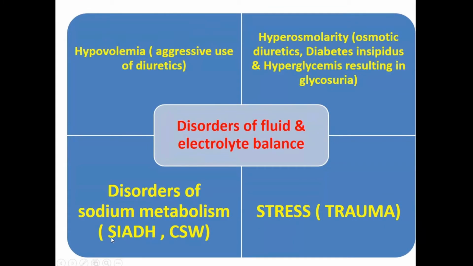So if there is a condition called SIADH, which is syndrome of inappropriate antidiuretic hormone, or CSW, cerebral salt wasting syndrome, this can lead to abnormal sodium levels. Even any kind of stress or trauma, plus hyperosmolar conditions, whether it's diabetes or hyperglycemia itself, can cause a lot of electrolyte and fluid disturbances.